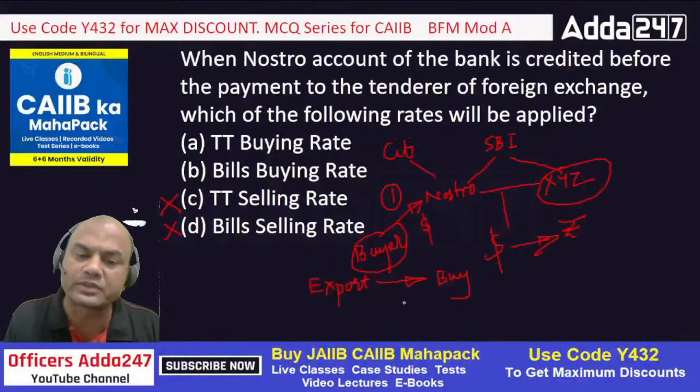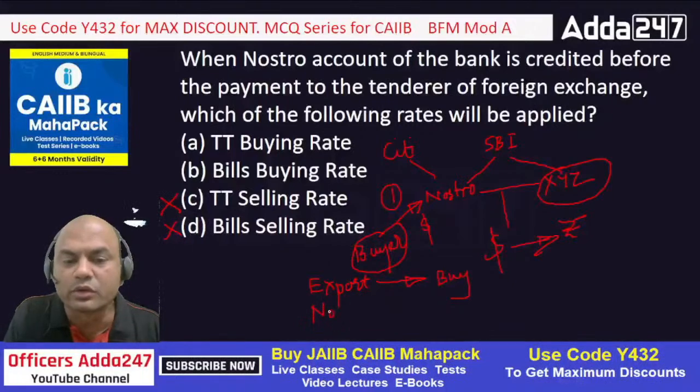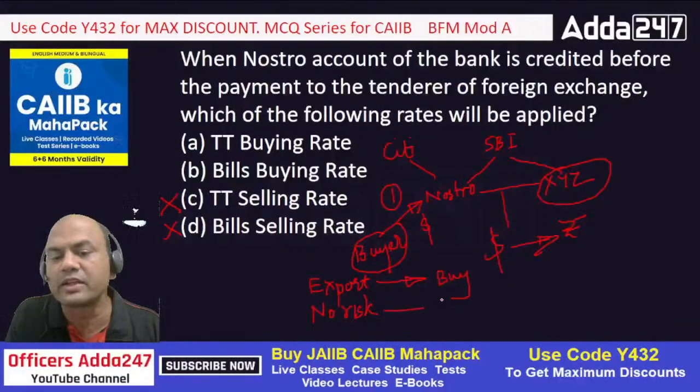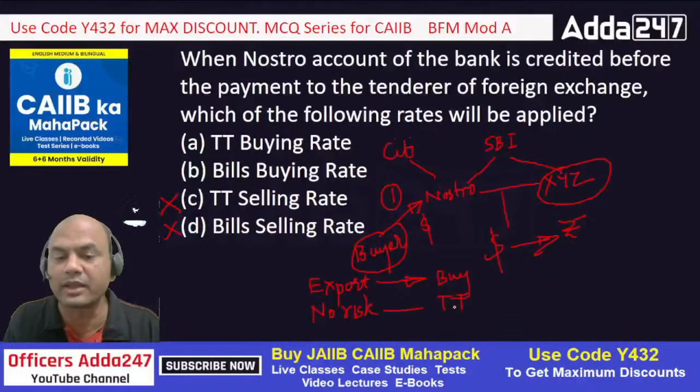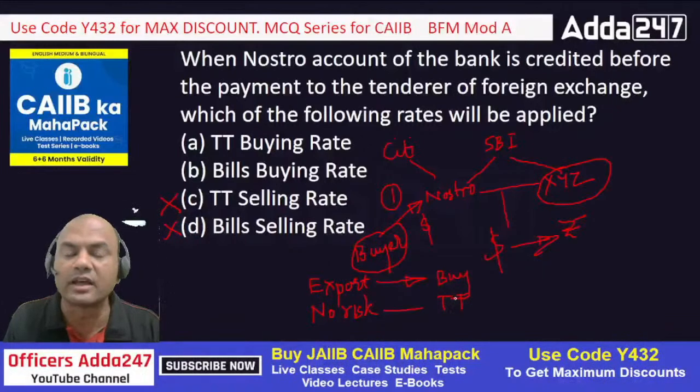Everyone, fast. Correct? There is no risk. When there is no risk, always remember, we always apply TT rates. And when there is a risk, then we apply the bill rate. Bill rate means always risk: future dated transactions, forward transactions. If something is happening in future, for that I am paying, that is required for bill rate.